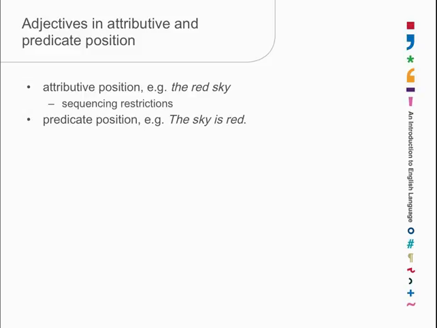That's not true of predicate position. The sky is red, the sky is dark and red, the sky is red and dark, the shirt is long in the arms. All of those sequencing restrictions don't apply in predicate position. So let's have a look at an application.